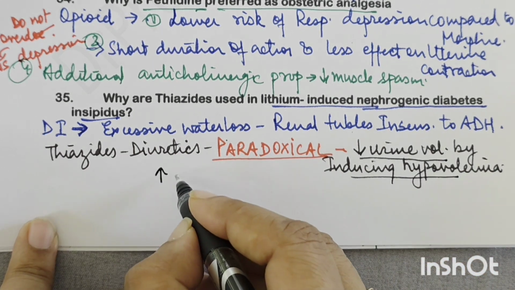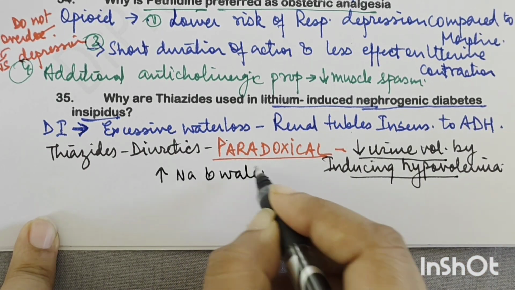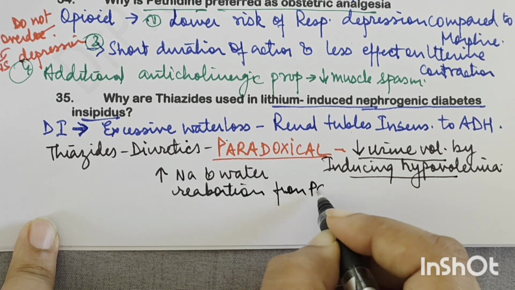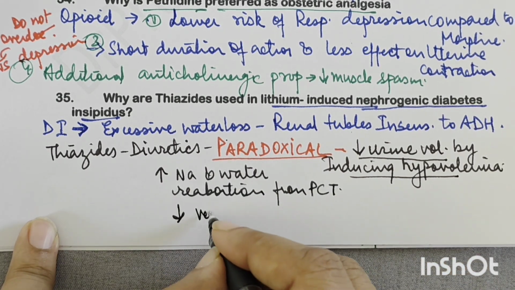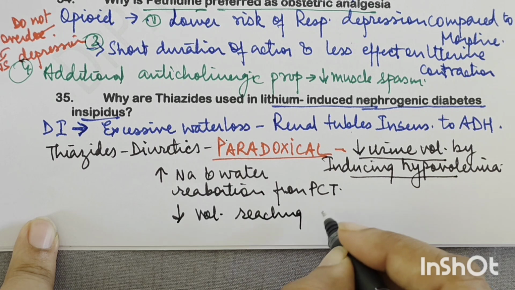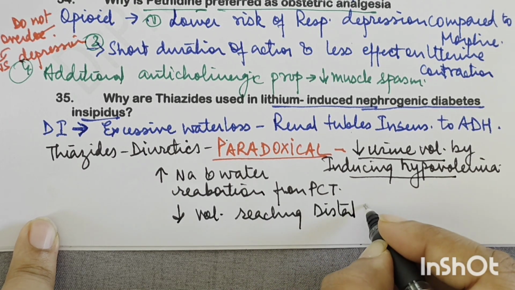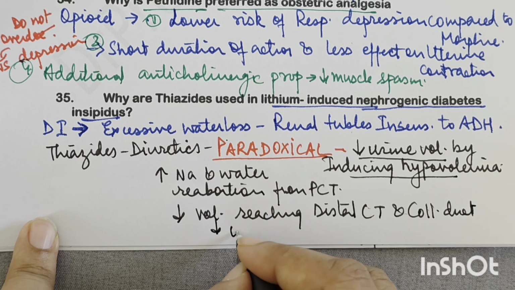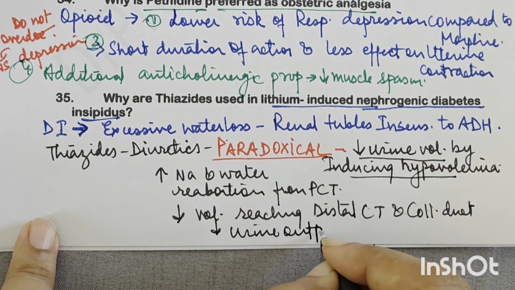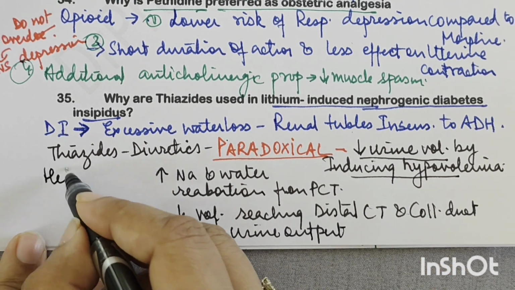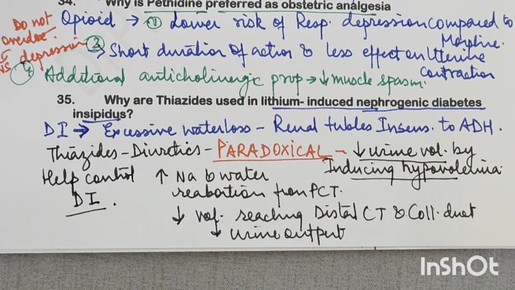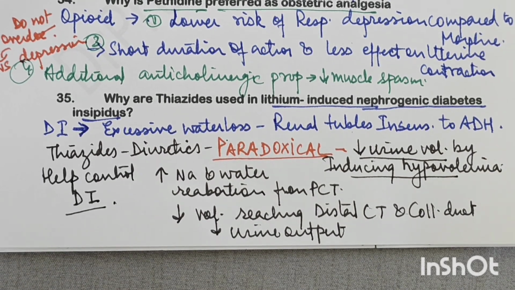क्या होगा? They will increase the sodium and water reabsorption from the PCT, thus reducing the volume reaching the distal nephron, distal tube, collecting tubule and collecting duct, and thus decreasing the urine output. So that is how thiazides help control the diabetes insipidus. So this is a paradoxical effect, right? So this is the answer that you have to write in this question.